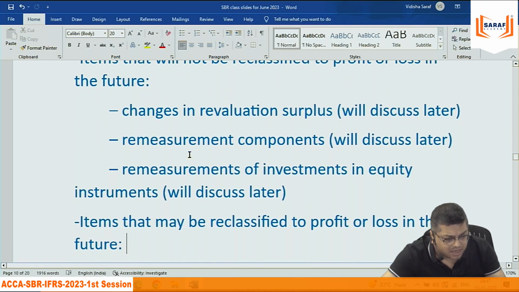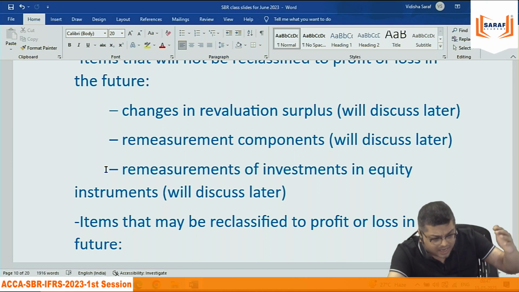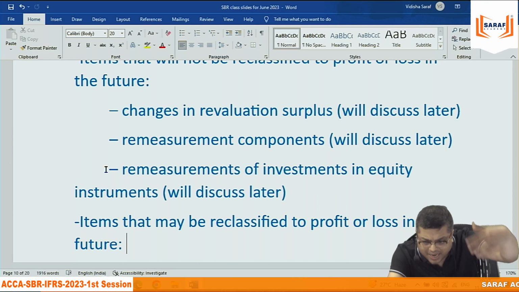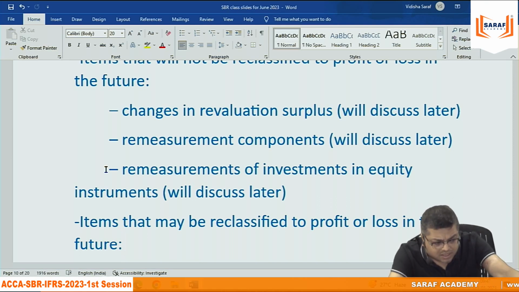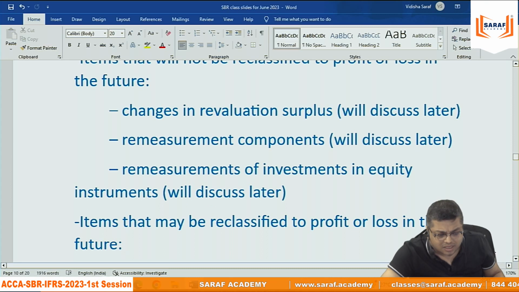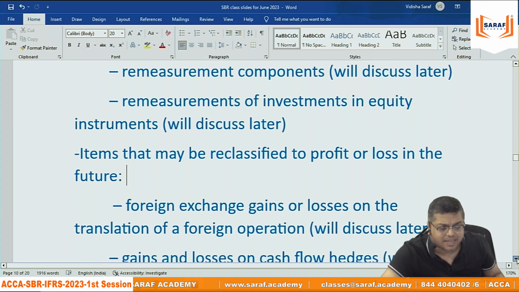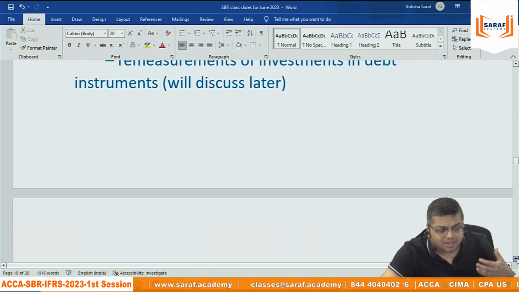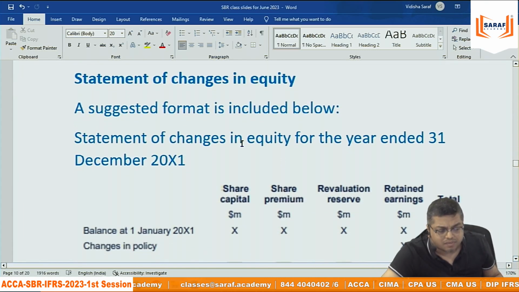Some examples are written: revaluation, remeasurement, employee benefits, investment, but we cannot understand them yet. For that reason I have written that we'll discuss later. You will say, why can I not discuss it now? I am not in a position to explain it now, unless I teach the basics of accounting. We will discuss this next month. In the month of April we will discuss revaluation in only 1 or 2 classes, but the others are not possible. So it will be gradually discussed. Just for the purpose, some examples are written, that is, the items under other comprehensive income.